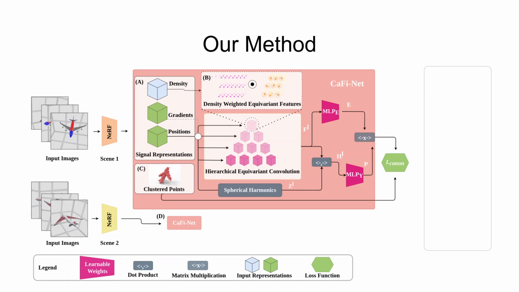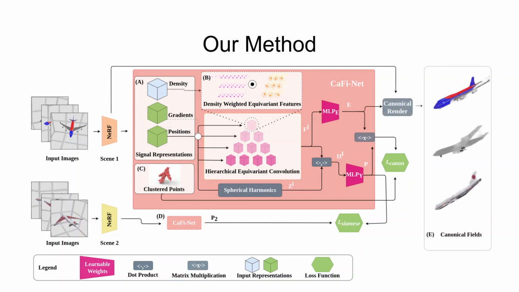The orthonormality loss forces the predicted equivariant transformation to be orthonormal, while the Siamese loss penalizes for consistency between different shapes belonging to the same category. During inference, given a previously unseen NeRF model of a new object instance in an arbitrary pose, our method estimates the transformation that maps it to the canonical field.